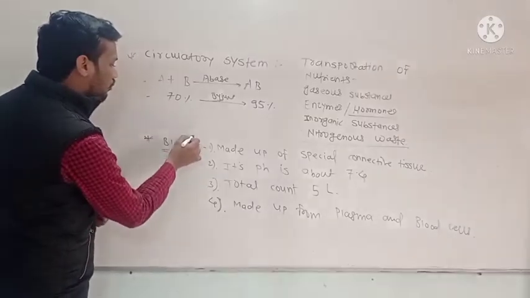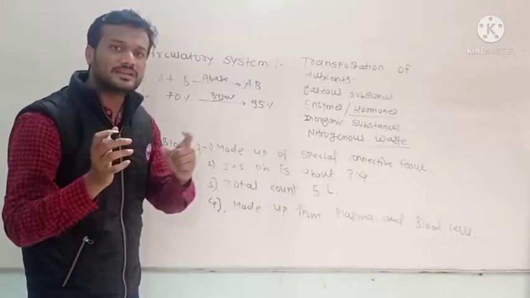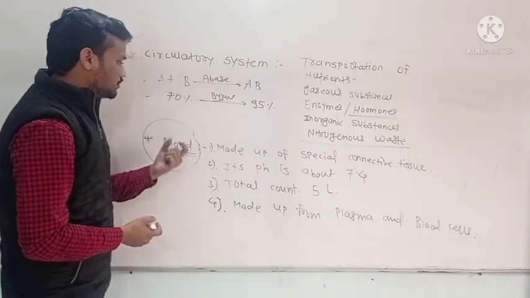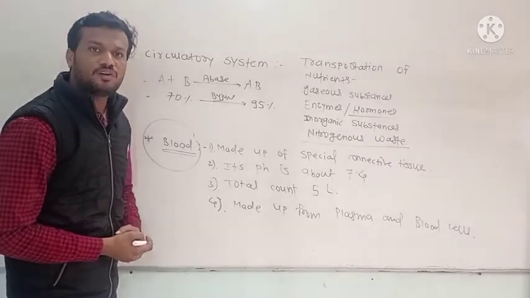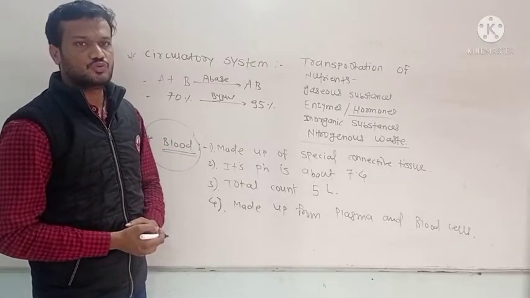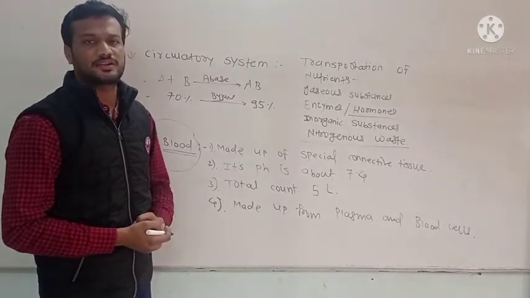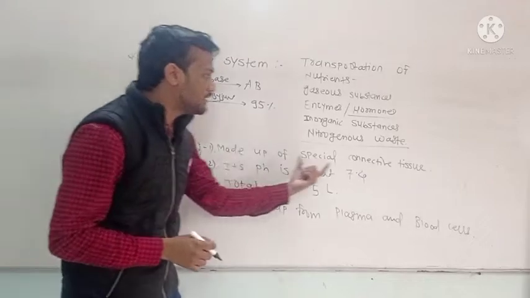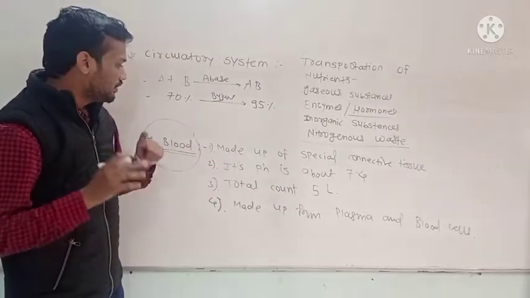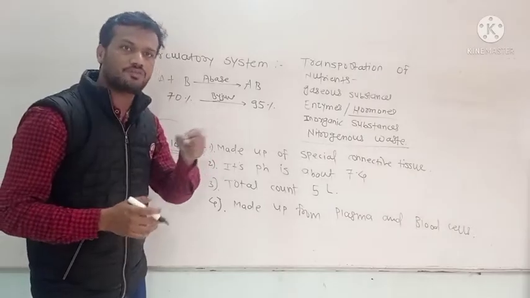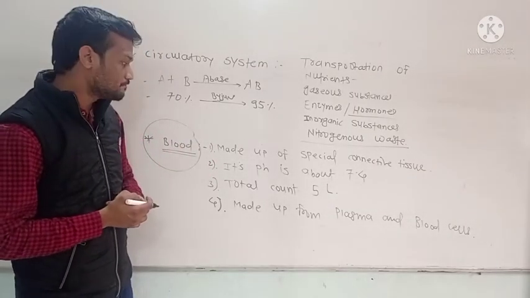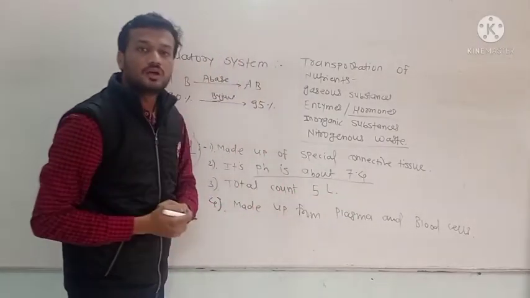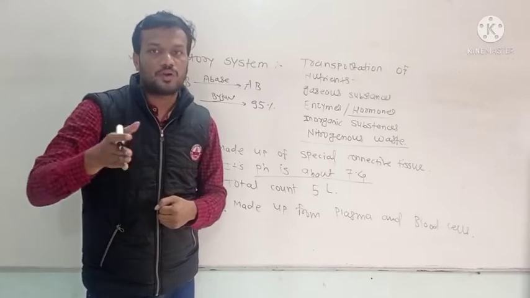Then let's start. What is meant by blood? Blood is one of the important body fluids in our body. Blood is mainly made up of a special type of connective tissue. We know that there are different kinds of connective tissue, but blood is mainly made up of a special type of connective tissue. Here we know that blood as well as bones are also made up of a special type of connective tissue. Okay, then our blood pH is slightly alkaline, about 7.4.